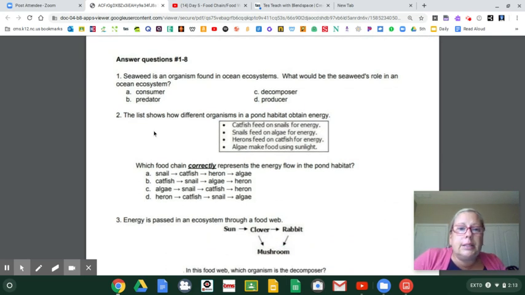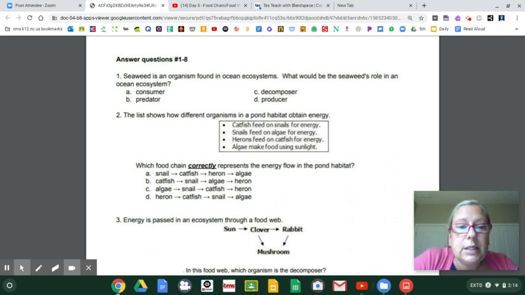Number 2, the list shows how different organisms in a pond habitat obtain energy. Catfish feeds on snails, snails feed on algae, herons feed on catfish, algae makes food using sunlight. Which food chain correctly represents the energy flow? Now, you can do this right away if you remember that every food chain starts with a producer. So the first thing to do is find the food chain that starts with a producer. And easily enough, only one of them does.